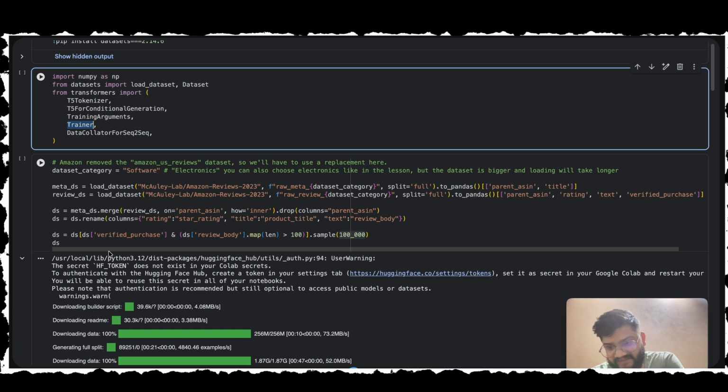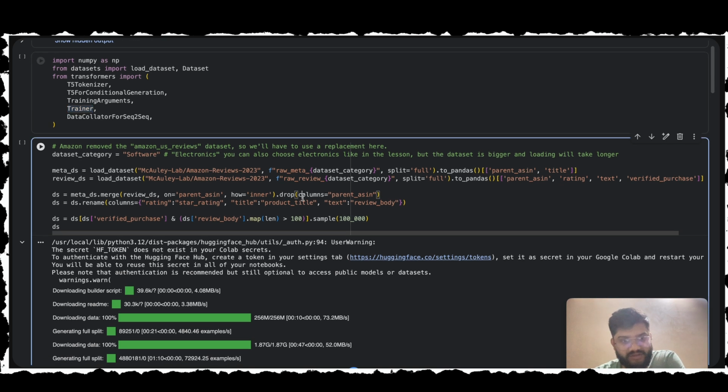Then we stratify, we ensure we have a mix of star ratings. If we only gave the AI 5-star reviews, it would become a toxic optimist. We want it to know how to be grumpy too.